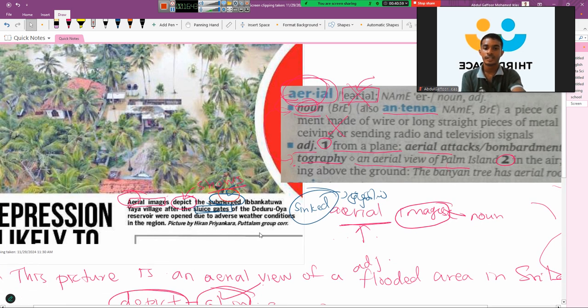Okay, so the sluice gates of the Deduru Oya reservoir were opened due to adverse weather conditions in the region, right? So here, adverse means kind of bad, right? So adverse means bad weather conditions in the region, right?